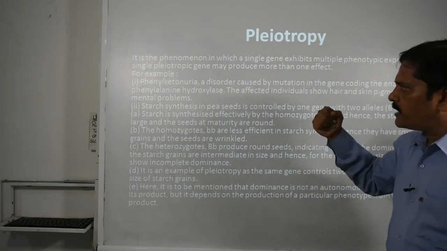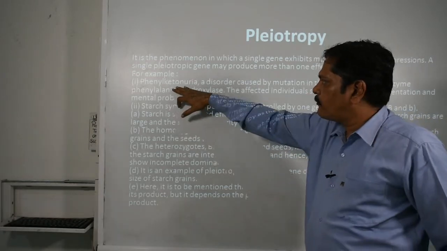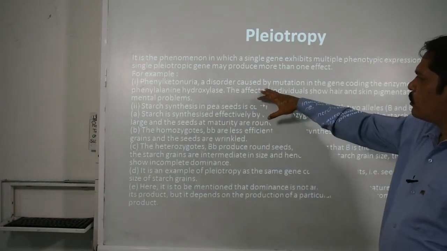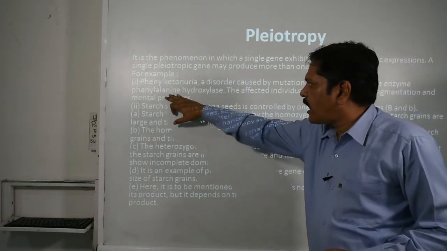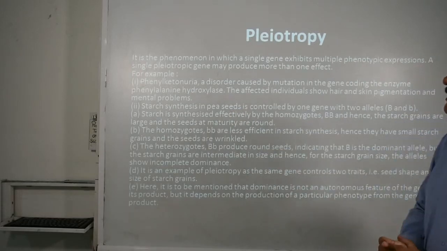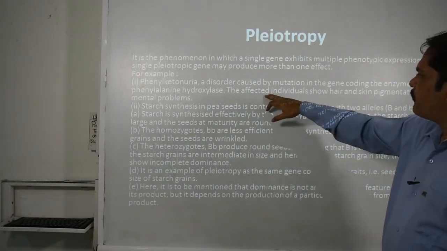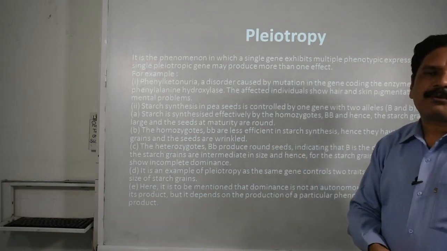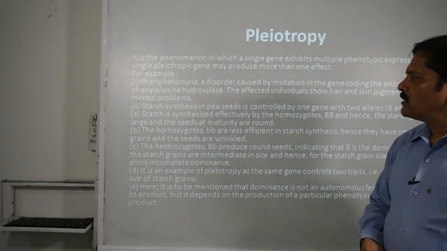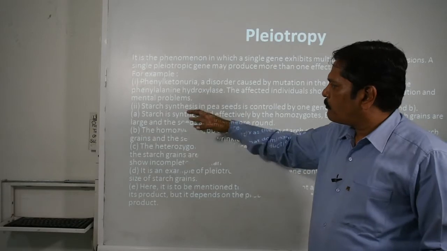Clear? Some examples are there, like phenylketonuria, a disorder caused by mutation in the gene coding the enzyme phenylalanine hydroxylase. The affected individuals show hair and skin pigmentation and mental problems. Now, one more example from the plants.